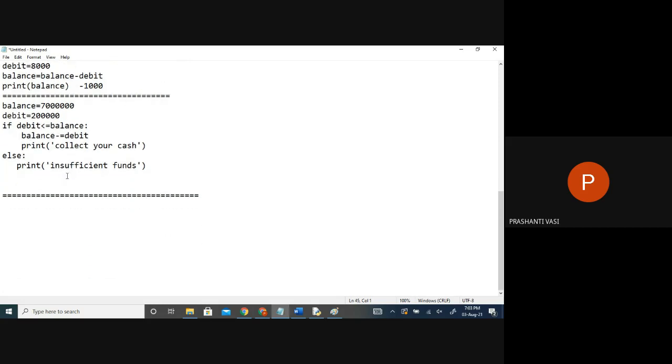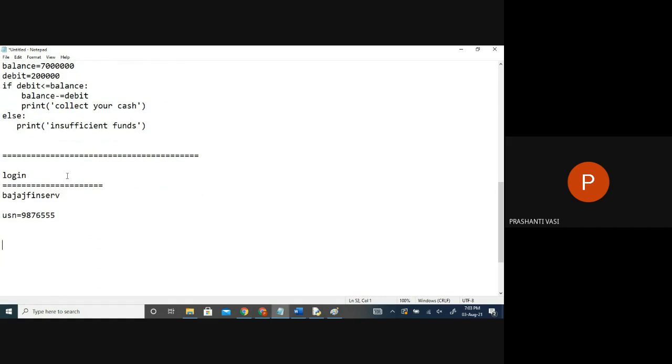Okay. Now another scenario. You try to log in. You're logging into some application every day. So many applications you log into. So you frequently forget your passwords? Generally everyone does. So what will you do to log in if I have Bajaj Finance or something? I'm just saying, I have to log into this account. My mobile number is there in that, and I want to log in now. So this is my login ID or username. Now what should we do? I want to log in. So what should I enter? I forgot my password.